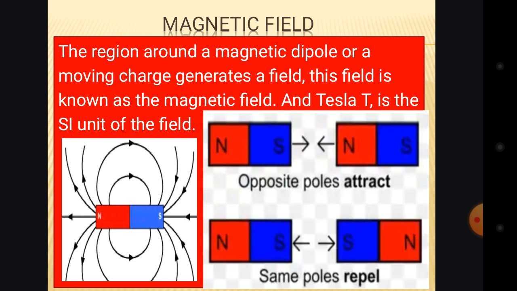So normally, when we have different poles, the north pole and the south pole, there will be an attraction, a generating of a force field. If you take the north pole of the first magnet and try to attract it with the north pole of the second magnet, you will see that the second magnet will withdraw back. It will not be in contact with the first magnet.